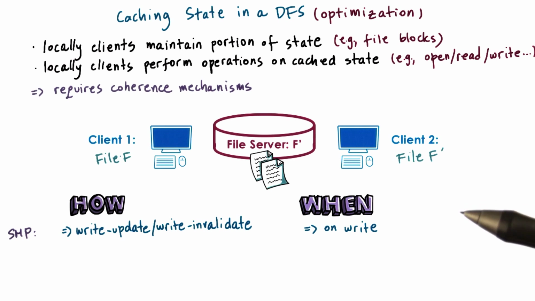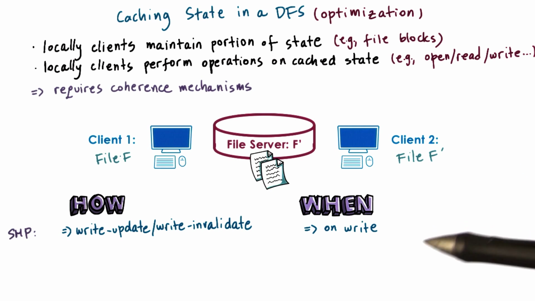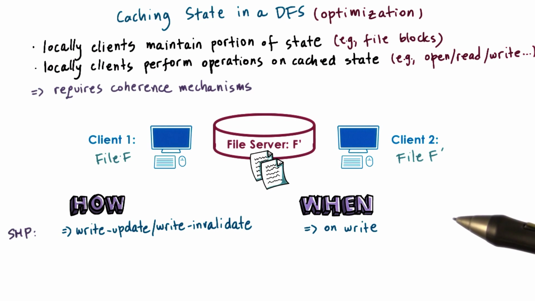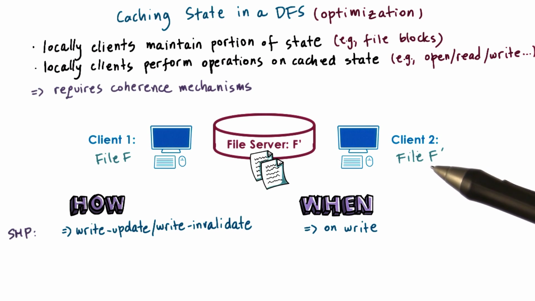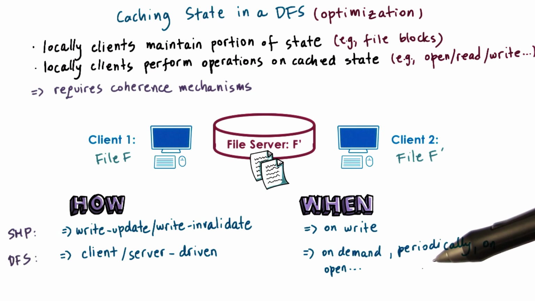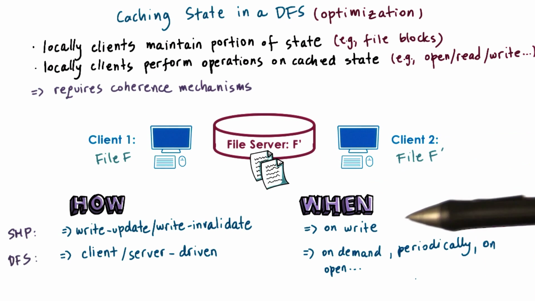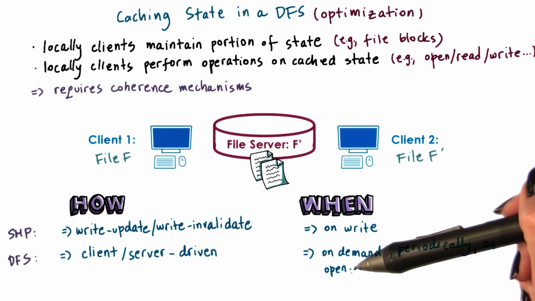But given the very different communication costs and also latencies that exist in distributed systems, achieving this may not be realistic, and also it may not even be necessary given the ways that files are being shared. Instead, for distributed file systems, things that make sense would be to trigger some of these coherence mechanisms on demand when a client needs to access a file, or periodically, or whenever a client opens the file.